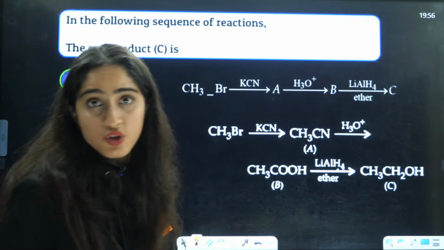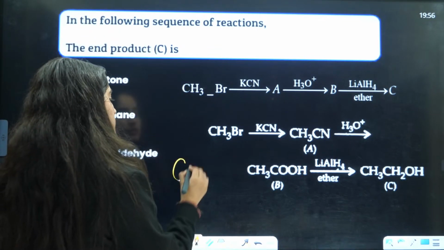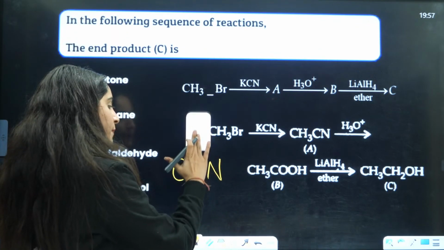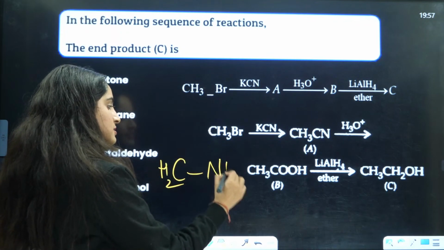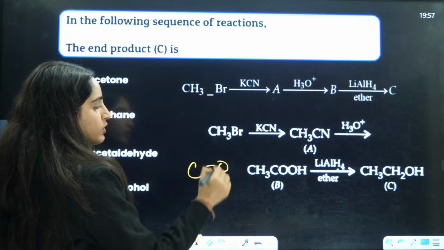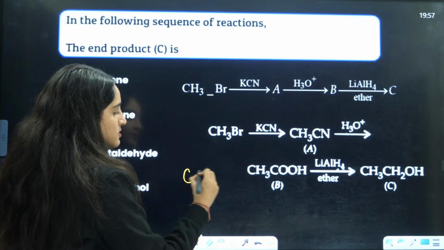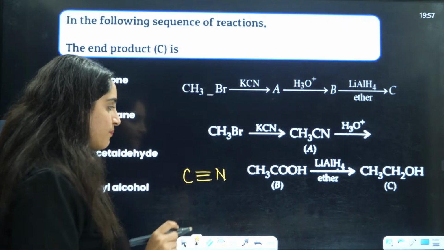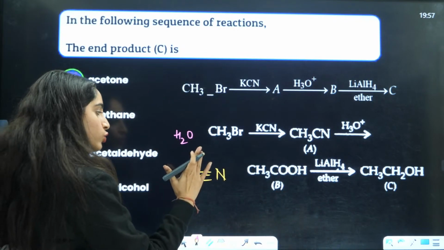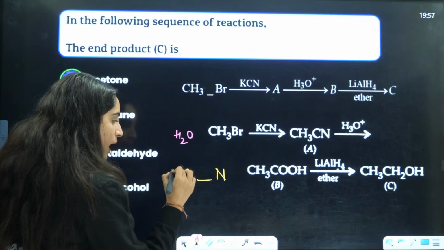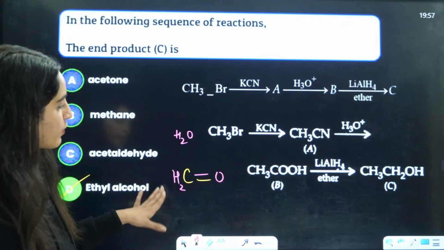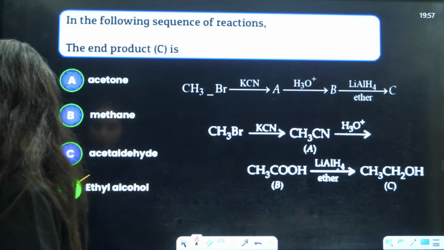Okay, understood? So basically, hydrolysis you have to see with C triple bond N. With C triple bond N, what will happen? Firstly CH2 and this CH2, then after the hydrolysis further, this will be converted to double bond O. I'll give you a simple method: this is H2O, so 2 pi bonds will break, 2 hydrogens will be here, and this will be double bond O. This is how you get the formation of the double bond there.